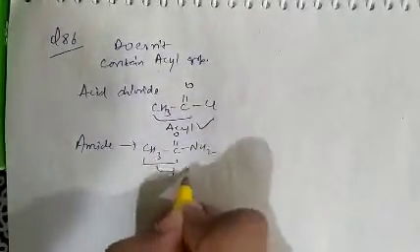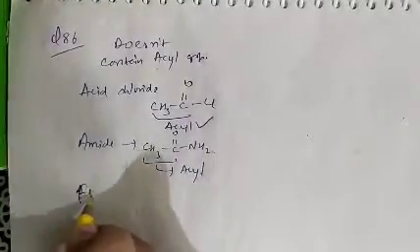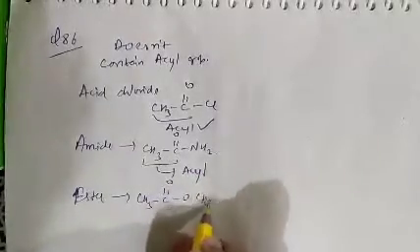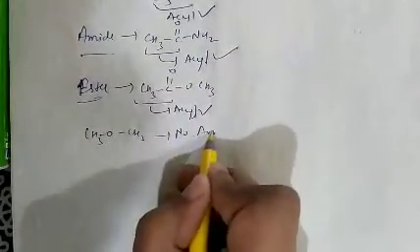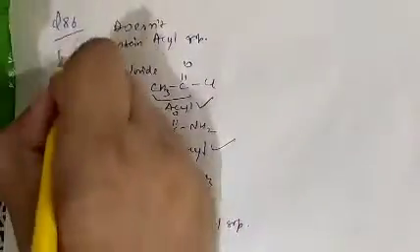In this also there is acyl group present, CH3-C double bond O. Also in ester, again CH3-C double bond O-OCH3, so again acyl group is present. So acyl group is present in acid chloride, amide, ester, while in case of ether, there is no acyl group. So question number 86, option D is correct. In ether, there is no acyl group.